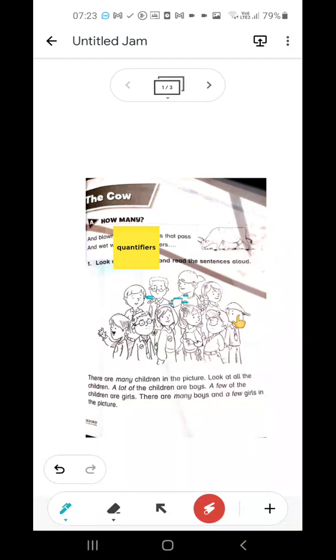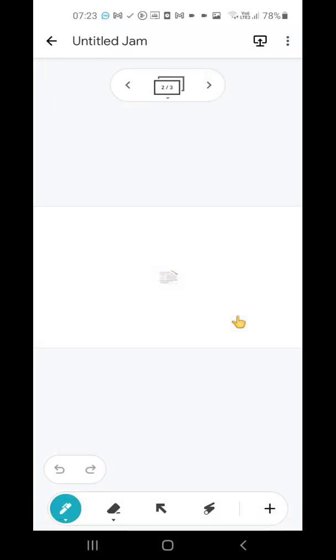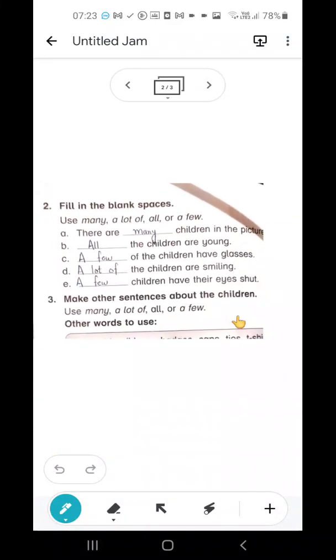So, the rules for when to use these terms are based on some other rules which we will talk about in our later classes. But for now, this is the only thing you just keep in your mind. The focus of yours should be on the name of the term, quantifiers. Which words are part of quantifiers? Like many, all, a lot of, few, many, and a few. They are the quantifiers. Okay, let's do the exercise. You will understand it more.